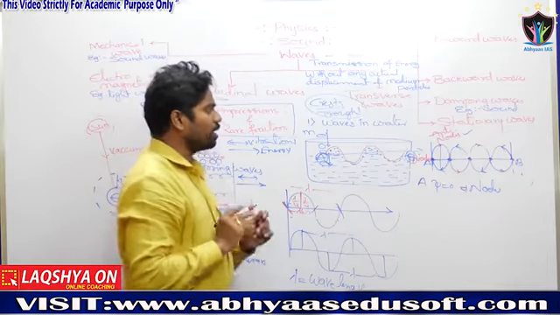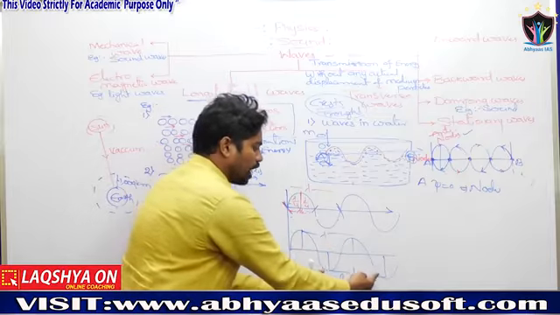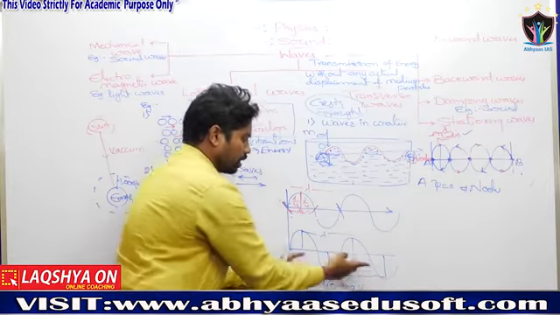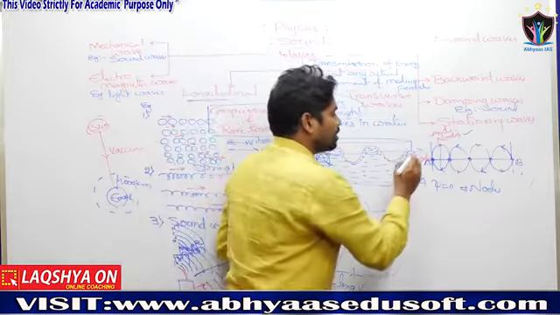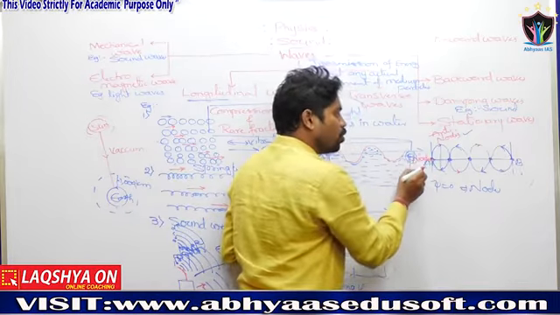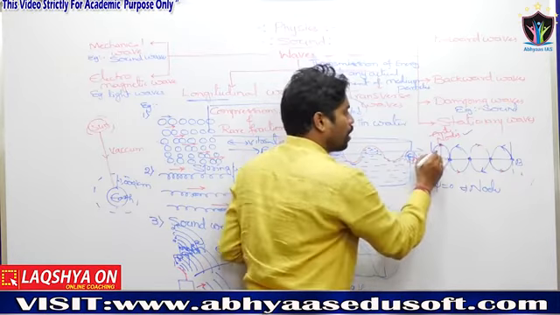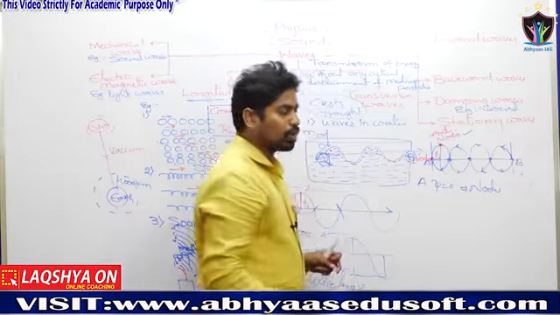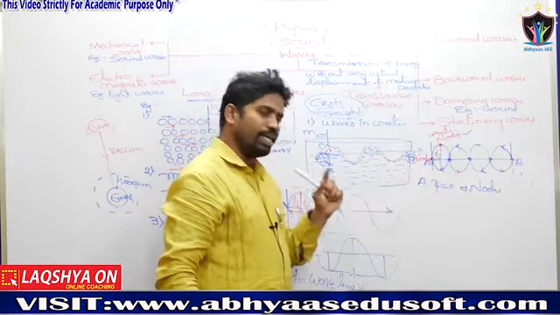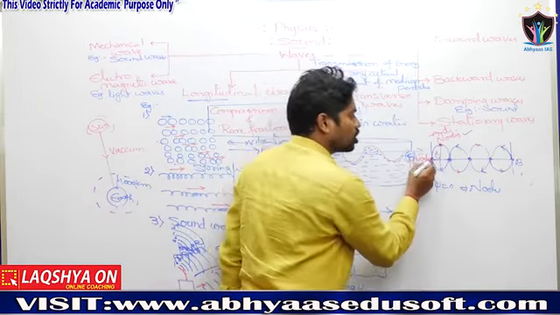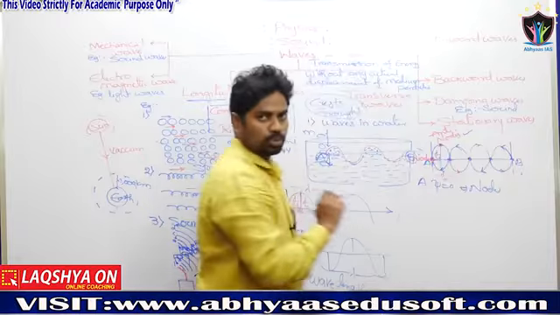Similarly, the distance between two crests or between two adjacent troughs is the wavelength lambda. A question will be like: the distance between a node and an antinode is lambda by 4. The distance between two nodes is lambda by 2.